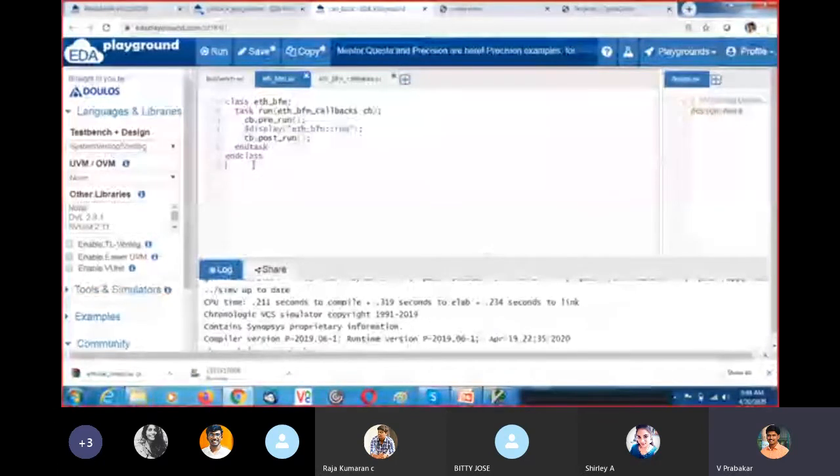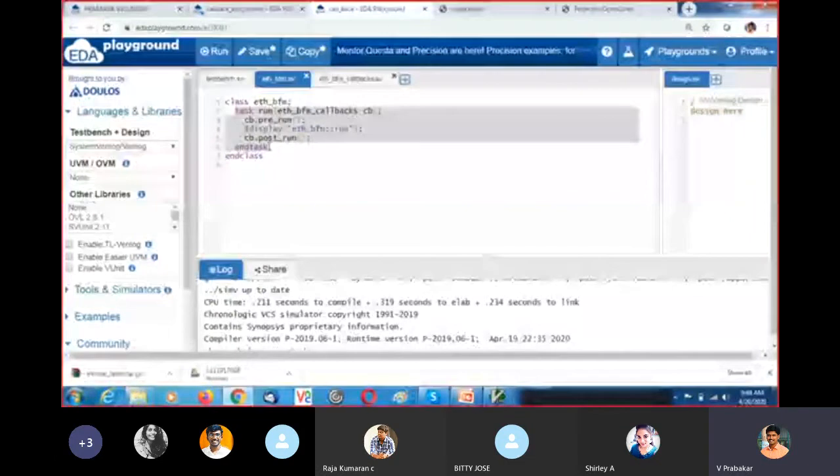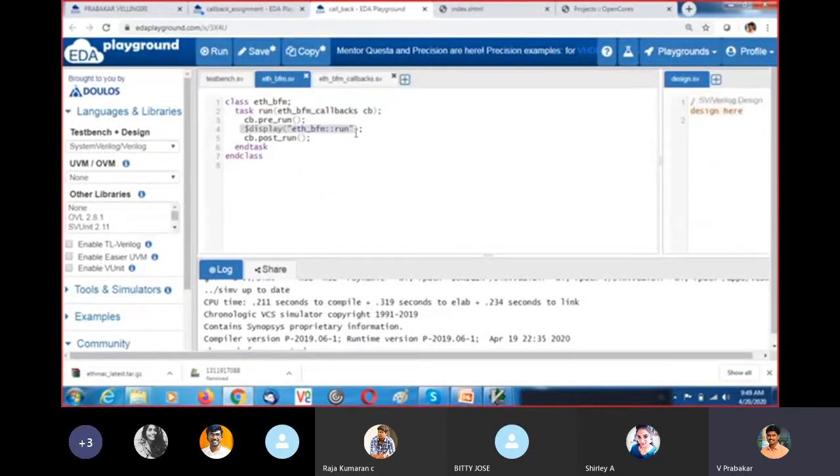So this is the class BFM. Within each component, you have the run task. Within the task, here I just put this display. Before the display, I call the pre-run task of this CB. I will explain what CB is. And after that, I am going to call the post-run task.